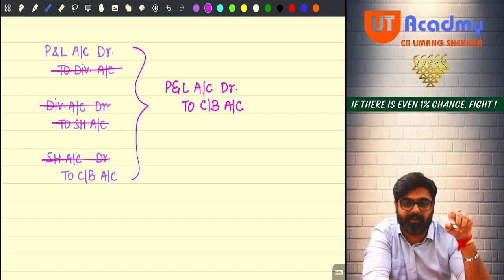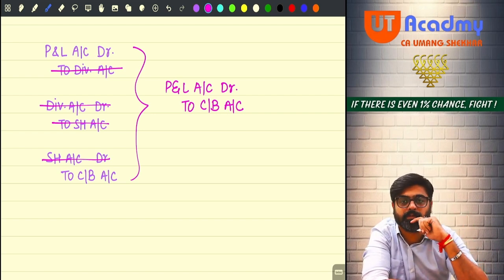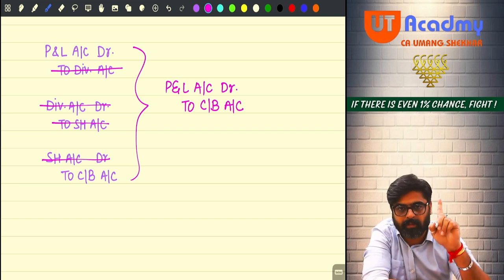That is why it is said distribution of profits in the form of cash. The same entries are passed for interim dividend and also for final dividend. Meaning the dividend is given in cash, in money.